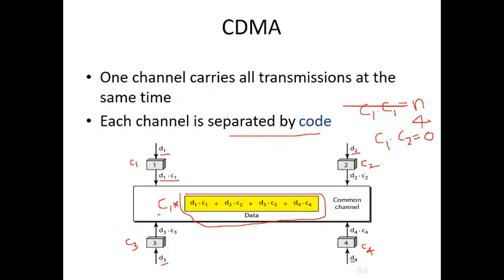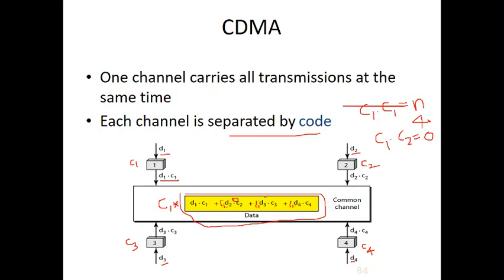So now in this case what happens? This will become C1 dot D1 dot C1 plus C1 dot D2 dot C2 plus C1 dot D3 dot C3 plus C1 dot D4 dot C4. So except the first one, all will be 0. Why? Because here we are multiplying C1 with C2, which will become 0.